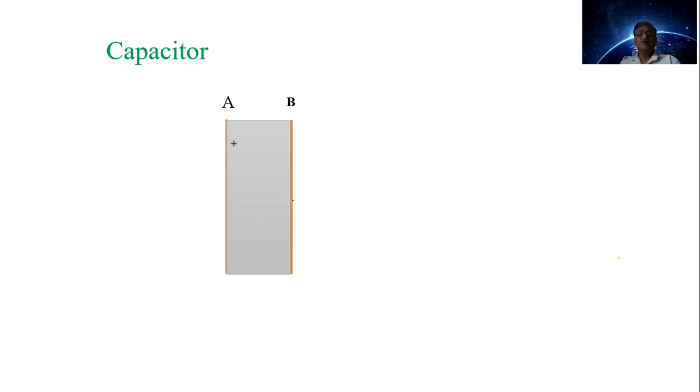Now suppose positive charge is given to the plate A. We know that in a dielectric material there is induction of charges.